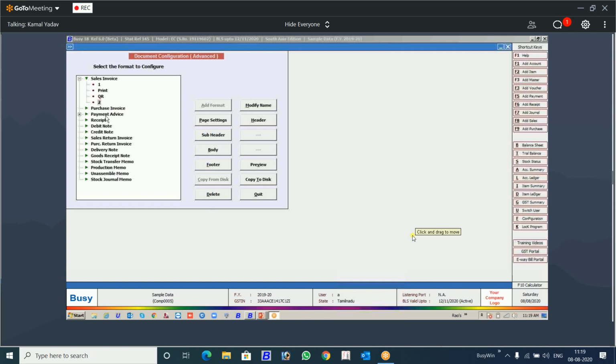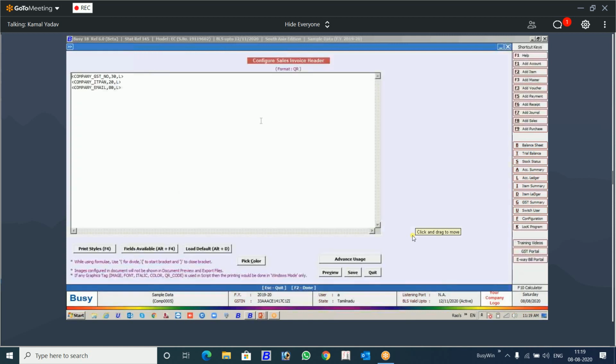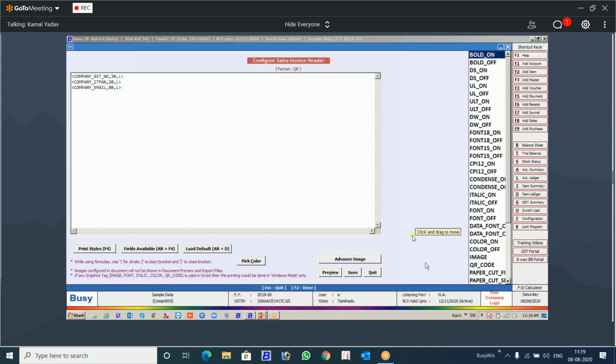Now I have an invoice here and print. Now we are going to use this. Let's make it a bit complex, a bit more practical. This is the QR code format that I have designed. Let's see the information in this. I have given company GST number, IT PAN, email. Remember, in this QR code format, you don't have to use this F4 field for the QR code, not here.